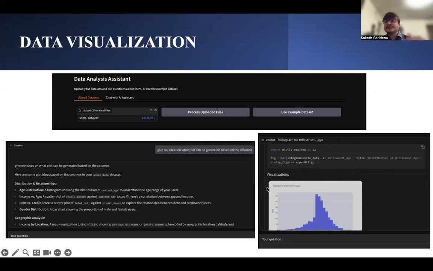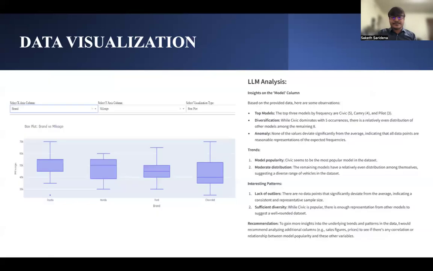Usually, even if the user doesn't know what is meant by histogram or bar graph or pie chart, anything, he just says, I want a summary of this. I don't care what. Even for that kind of request, our system analyzes and gives the best possible visualization for this particular column and this particular question asked by the user.